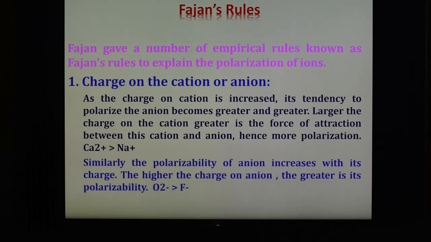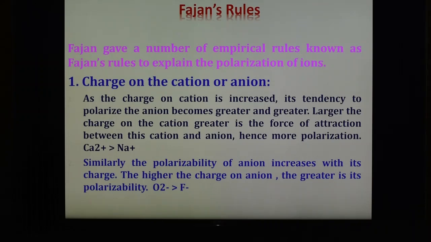The first factor is the charge on the cation or anion. As we know, as the charge on the cation increases, its tendency to polarize the anion becomes greater and greater. Therefore, the larger the charge on the cation, the greater is the force of attraction between the cation and anion, and therefore more polarization. For example, the Ca2+ ion has greater polarization power than the sodium ion.